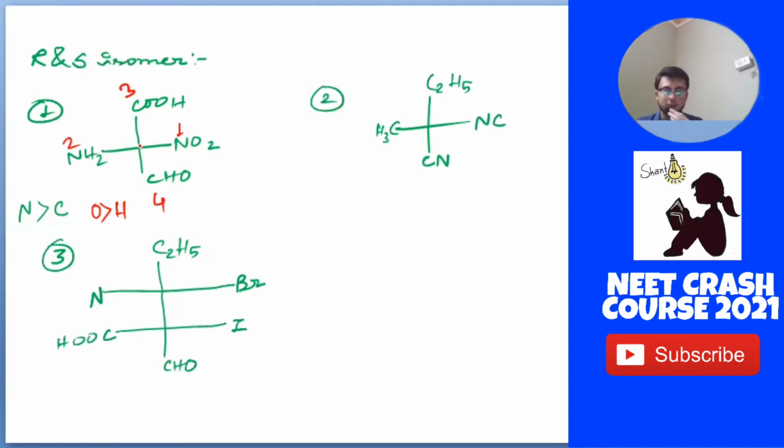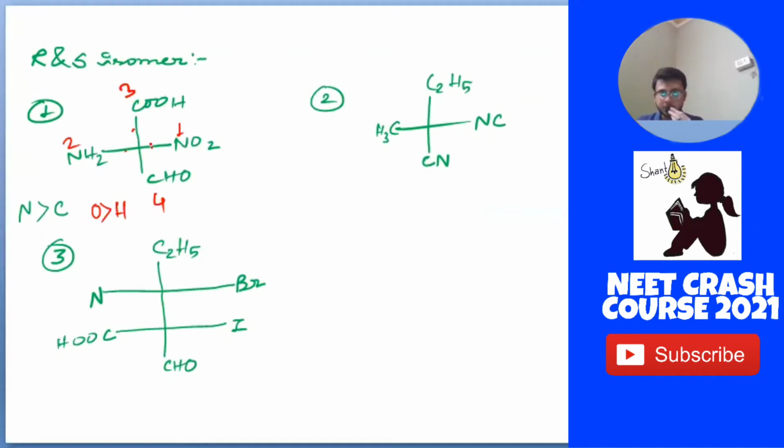Now we have to decide the spin, whether it is clockwise or anti-clockwise. We have to see in which direction, if we spin it, we can reach the respective numbers most easily. Here, if we spin it like this, we get 1, 2, 3, 4, so we can easily reach the respective numbers. If we spin it anti-clockwise, then 1, 2 is reached, but the 4 comes in between, so the 3 doesn't come.